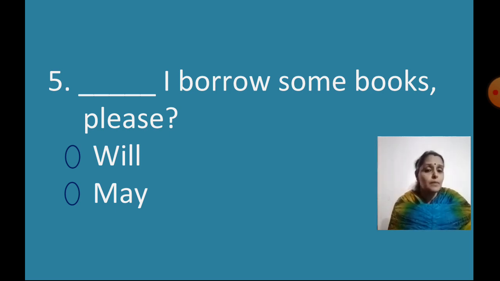So what should come there? Will I borrow some books please, or may I borrow some books please? May I borrow some books please, right? So I have to select the correct answer by clicking on it. Correct? Okay.